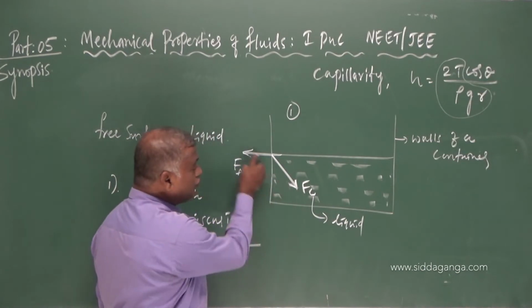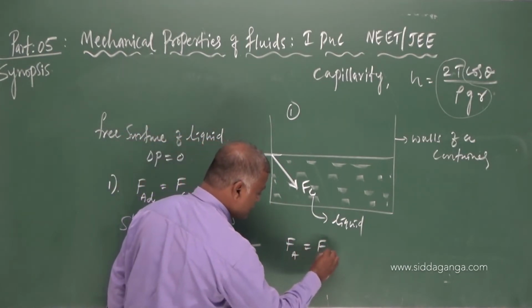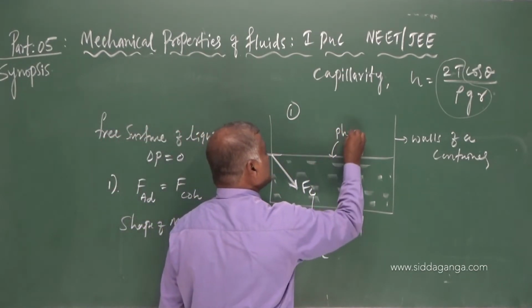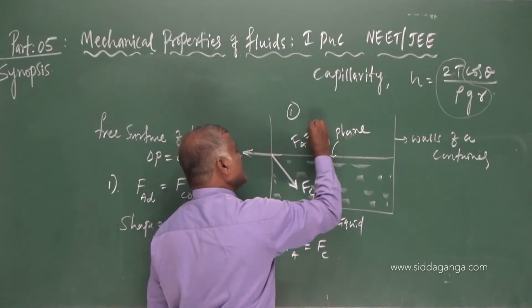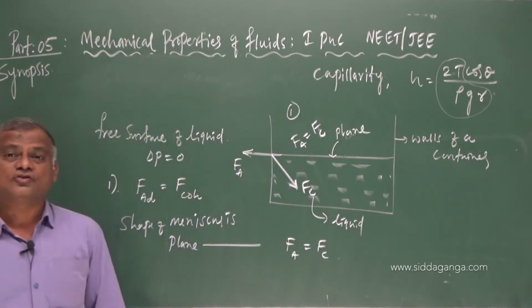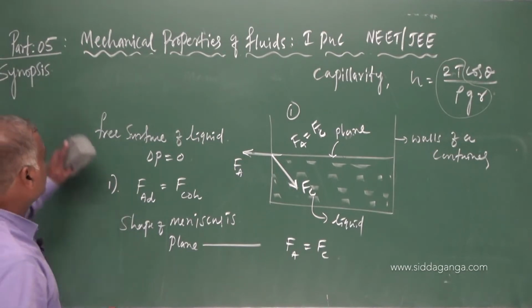If these two forces, Fa is equal to Fc, then the shape of the meniscus is plane. Here you must say that cohesive force and adhesive force are equal. First condition.